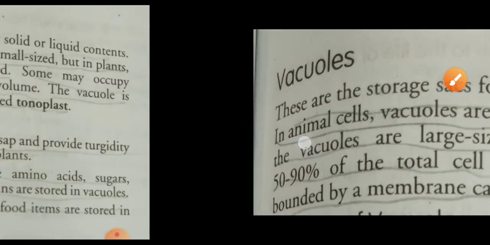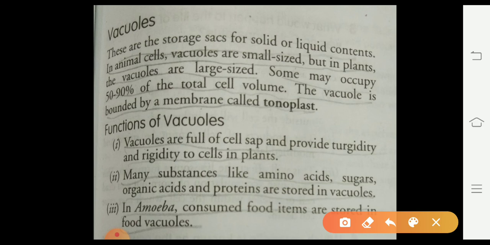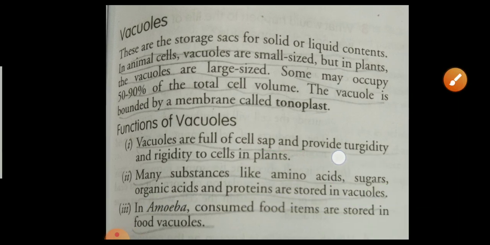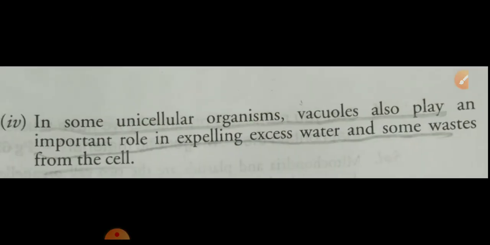Now let's see the function of the vacuoles. The functions of the vacuoles are to maintain cell shape and provide turgidity and rigidity to the cell in plants, and many substances like amino acids, sugars, organic acids and proteins are stored in the vacuoles. And in amoeba, consumed food items are stored in the food vacuole. So student, these are the functions of the vacuoles.